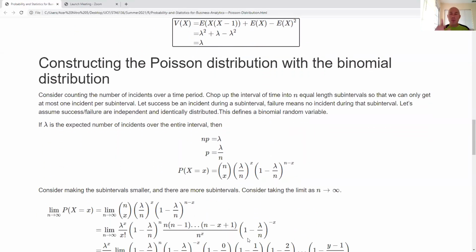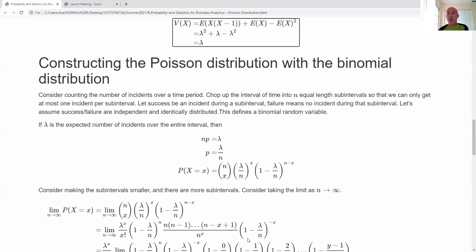Okay, so now there is a solid connection between the binomial distribution and the Poisson distribution. Let's think about the situation where we want to count the number of occurrences of an incident over a time span. I'm going to chop that time span up into smaller sub-intervals where realistically I could only have one incident at most in each sub-interval.